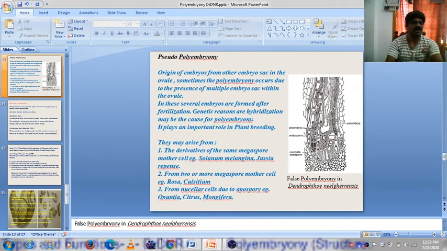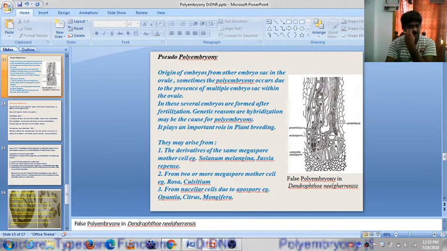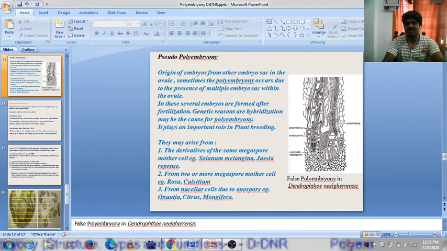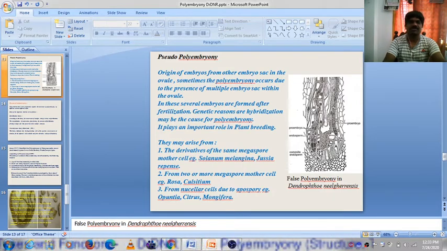Example is Rosa classica. And from nucellus cells, due to apospory, pseudopolyembryony will also form. That is Opuntia, Citrus, Mangifera. Here in Dendrophthoe nigrans we can find the pseudo embryos, proembryos. It is formed on the outside of the embryo sac.